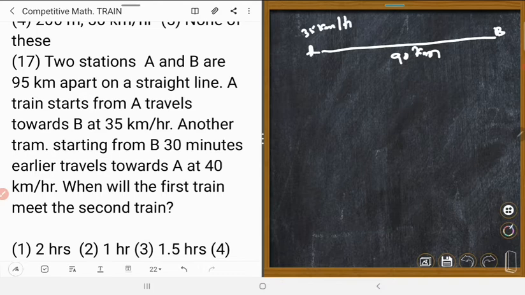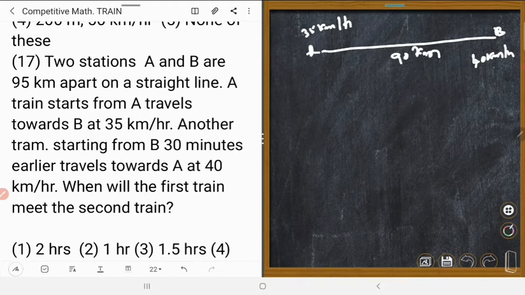Another train starting from B 30 minutes earlier travels towards A at 40 km per hour. B begins 30 minutes before the right time. That means by the time A starts its journey, B has already completed a 30 minute journey.